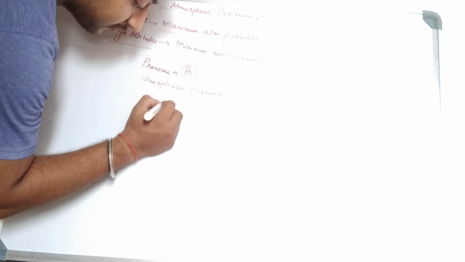Write down the point that atmospheric pressure is usually measured in the unit of millimeters of mercury. Write it like this: millimeters of mercury.